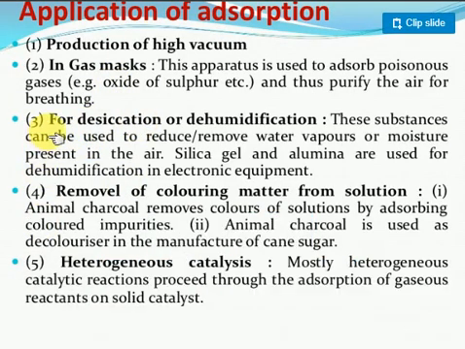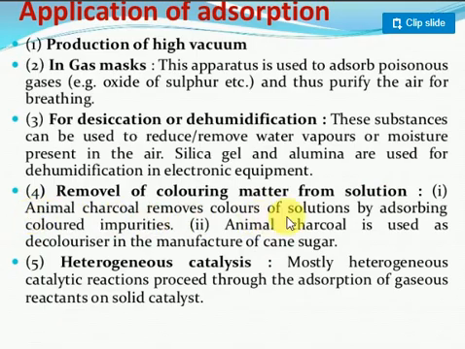The next one is the desiccation process or dehumidification process. Dehumidification means nothing but removing water molecules. You know, when you purchase a new mobile, as already discussed, they use silica gel. Silica gel will adsorb the water and reduce the humidity. Removal of color impurities is next. Already discussed here, animal charcoal and wood charcoal are used to remove color impurities.